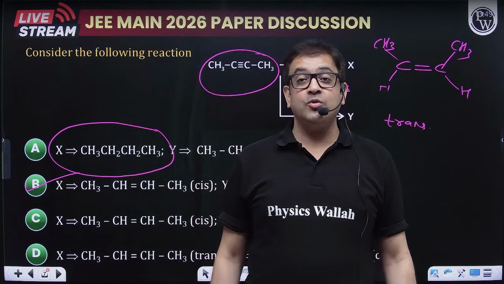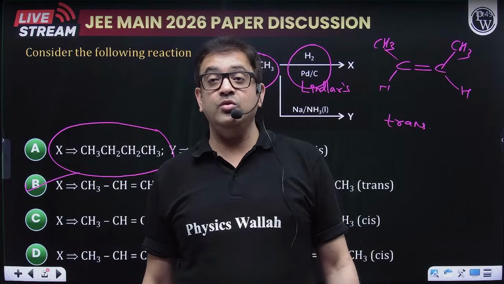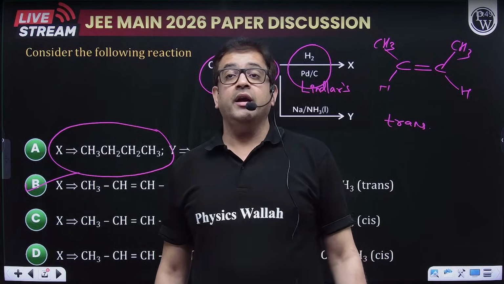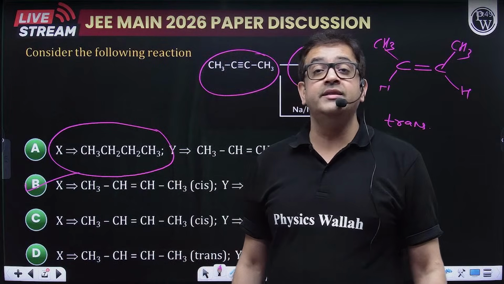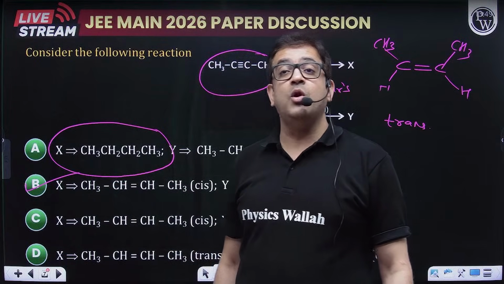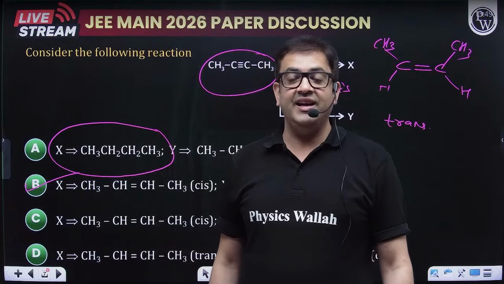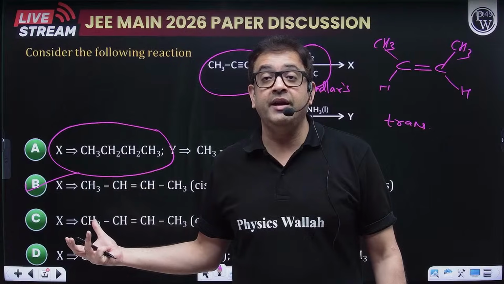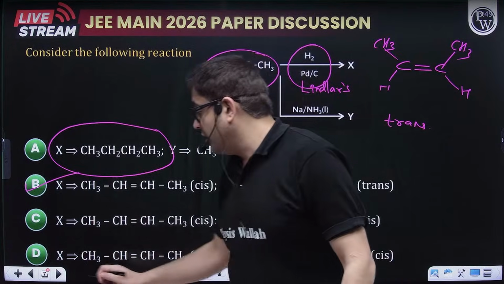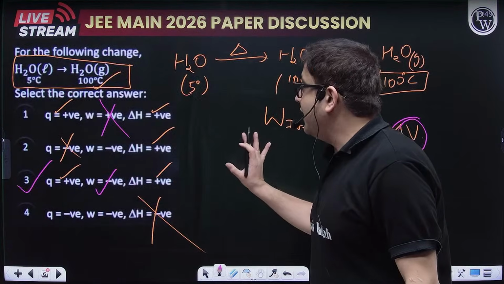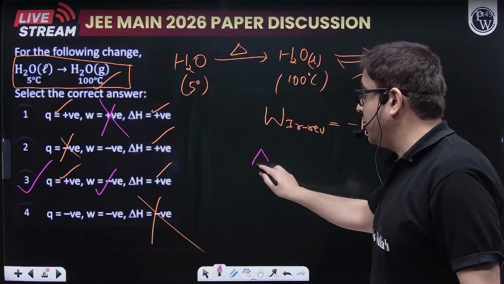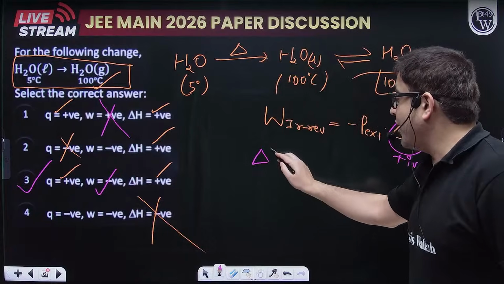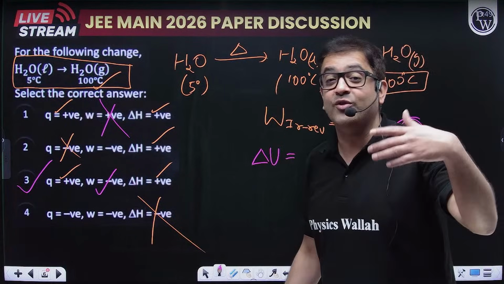Shubh Jaiswal is saying delta U, not delta H, in the option. Okay, delta U, not delta H. He is saying that the question was asking about internal energy change, not delta H. Then Shubh, what if it had been delta U in the question? Because what students told us, they told us it is delta H. Rather, if you had delta U, then what will be your answer?